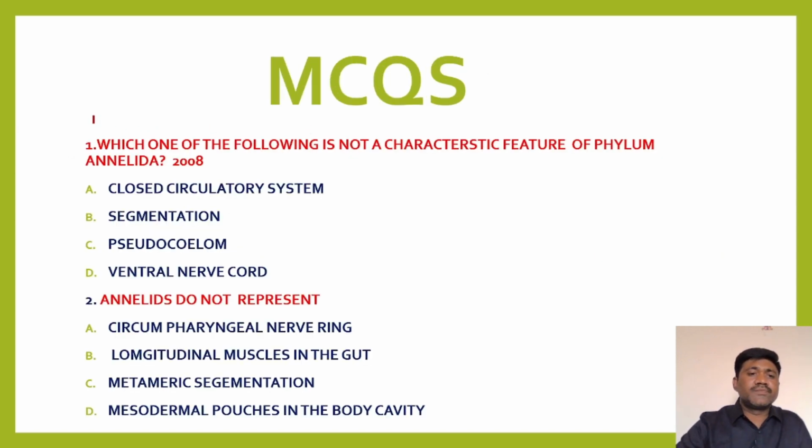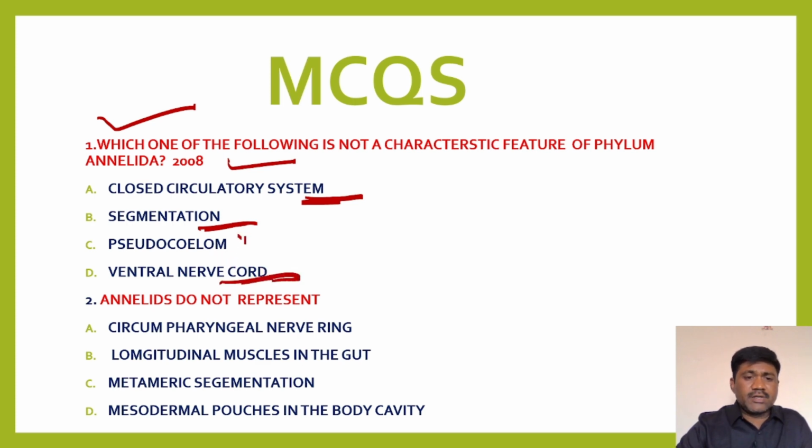MCQs. Which one of the following is not a characteristic feature of phylum Annelida? We know that a closed circulatory system is there. Just now we have learned about all these, right? Segmentation is also there. Ventral nerve cord is also there. But what is not there? Pseudocoelom is not there, right? So what is the answer? C is the answer.